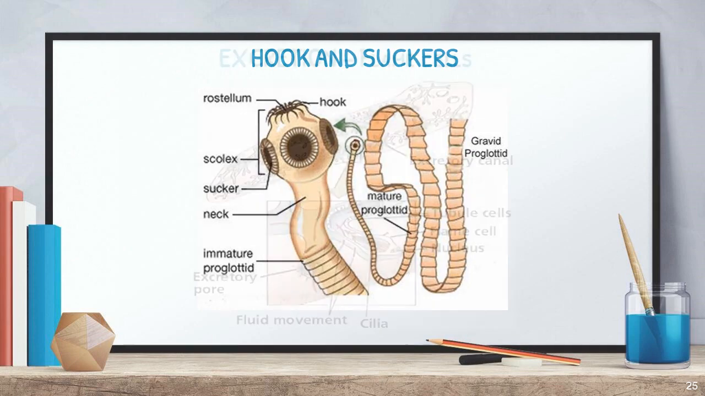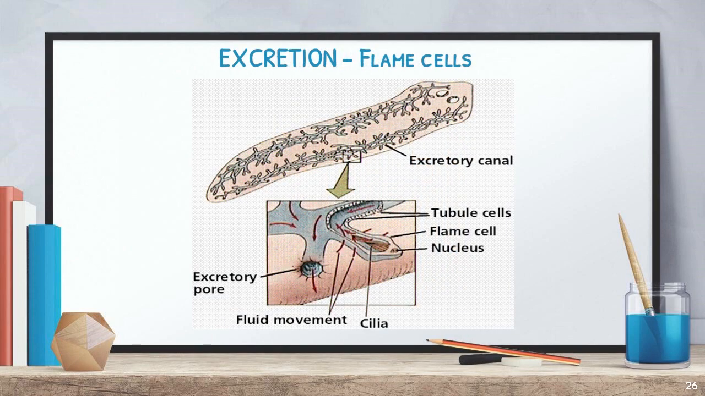And the next, excretion. Excretion means elimination of waste substances, right? That is called excretion. And here one very special cell is there for this phylum Platyhelminthes, called flame cells. This flame cell helps with excretion, right? It is a very special cell only found in Platyhelminthes.